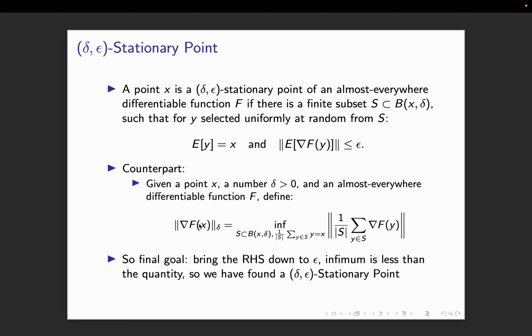So another way to look at this could be, instead of going from left to right, let's go from right to left. Let's say I found some points S, and the average gradient norm of those S points is less than epsilon. And I know that the delta norm is defined as the infimum over all such sets. So whatever S points I have returned, the RHS quantity can only be greater than the infimum quantity, right? So if I bring this RHS down to epsilon, I have found a delta epsilon stationary point, which will be the average of those S points essentially, to satisfy this condition.